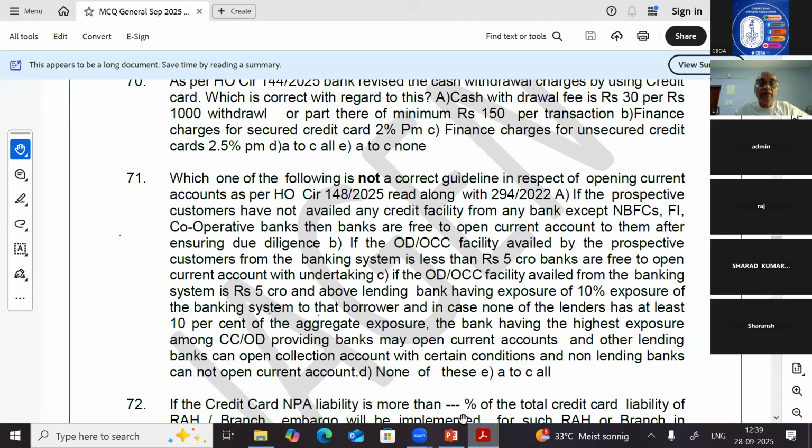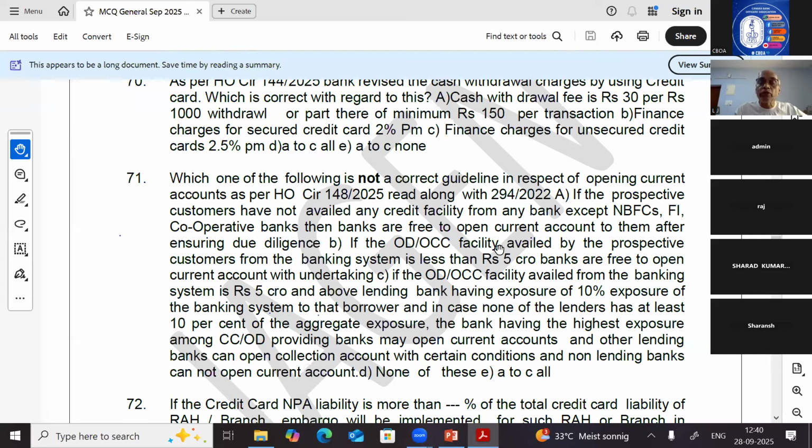Question number 71. Which one of the following is not a correct guideline with respect to opening a current account as per HO circular 148/2025 read along with 294/2022? If the prospective customers have not availed any credit facility from any bank except NBFC, FI, or cooperative bank, then banks are free to open a current account for them after ensuring due diligence.